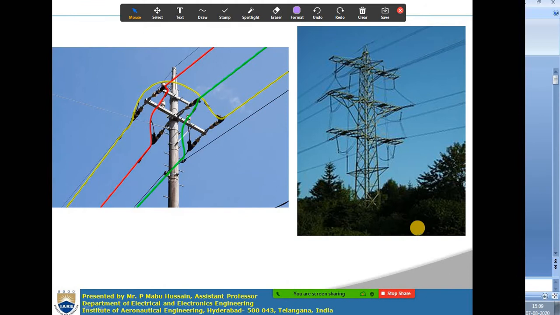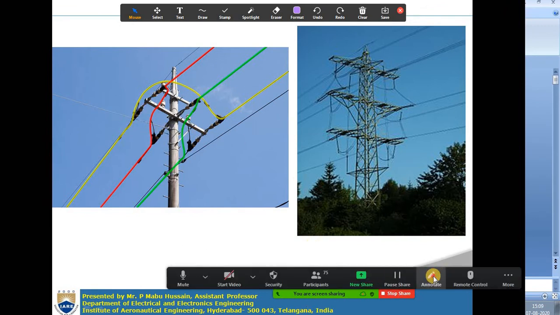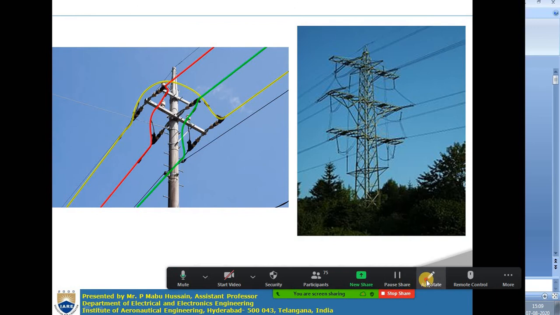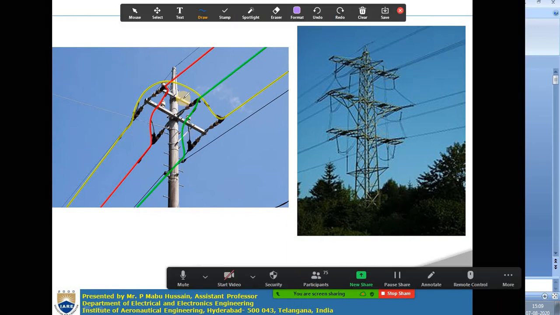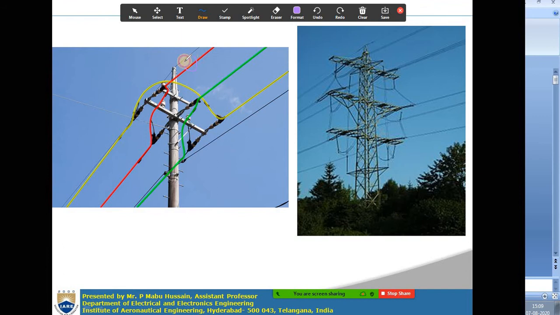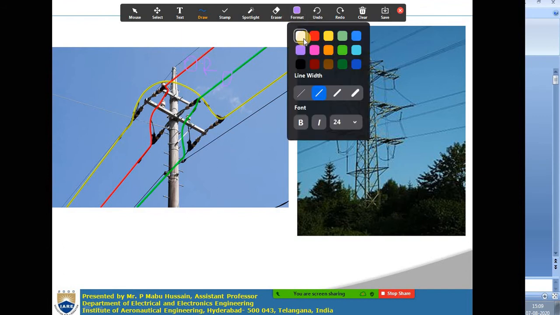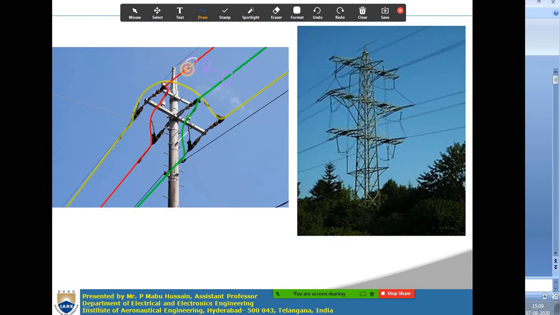Right. So I want to show the transposition of conductors here. You see, in the practical case, if you observe this pole, here you are having red. I will change the color. So this conductor is red, this conductor let it be orange, and this is, I think, yellow. Now, while transposing, you have to change the position of all the three phases.